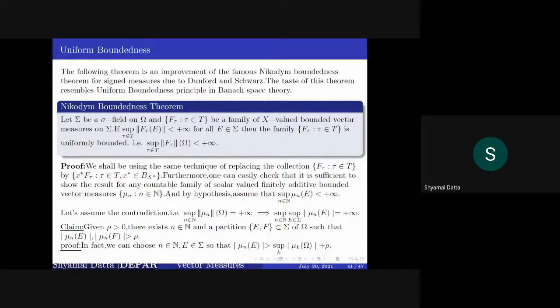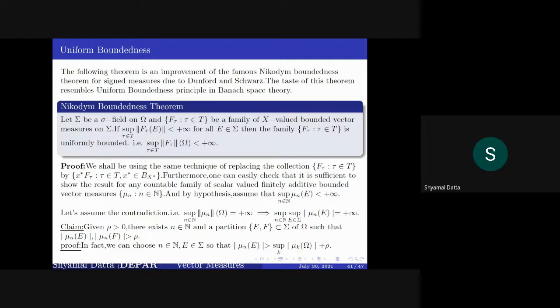And this is called the Nikodym boundedness theorem, which resembles a theorem from Banach space theory, which tells you that if you take a collection of continuous linear maps from a Banach space to a normed linear space, and these maps are pointwise bounded, then they are uniformly bounded. So this kind of theorem also holds in the case of vector measures.